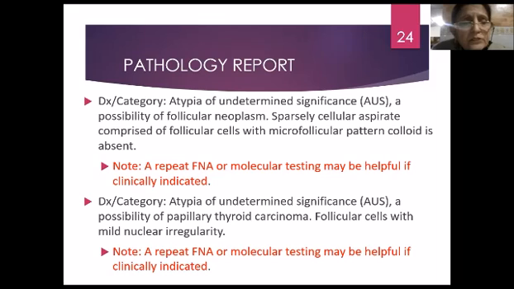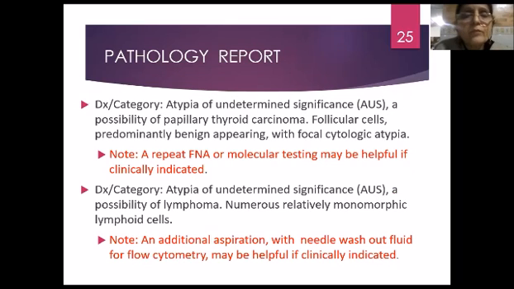The second diagnostic category could be OSFLOS with possibility of papillary thyroid carcinoma when there are follicular cells with mild nuclear irregularity. Again, a note, repeat FNA or molecular testing if available and if clinically indicated. Atypia of undetermined significance with possibility of papillary thyroid carcinoma: follicular cells predominantly benign appearing and there is only focal cytological atypia. Again, repeat FNA or molecular testing if available.